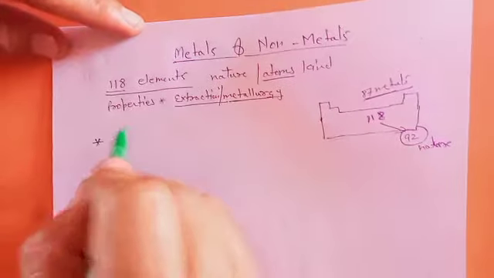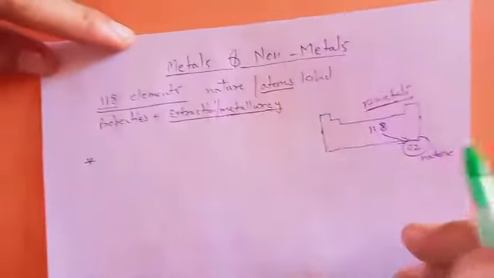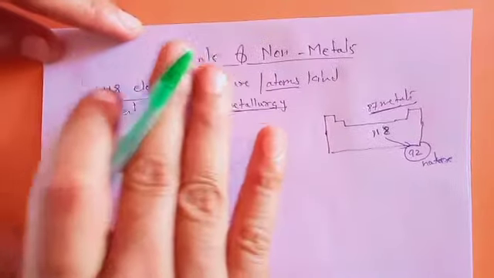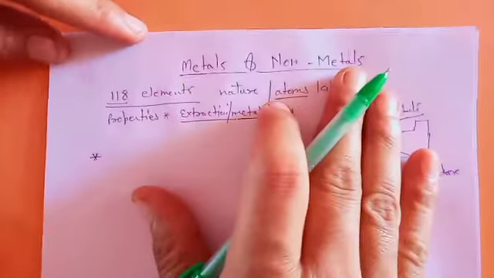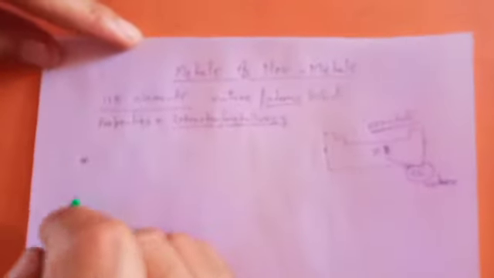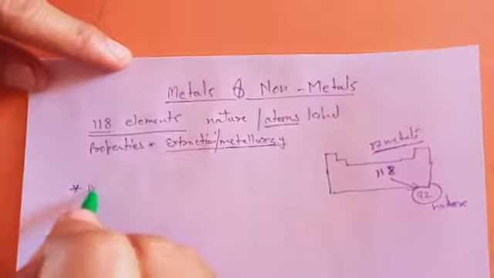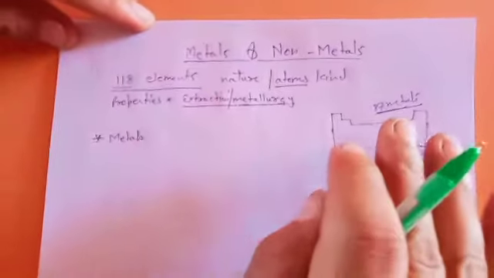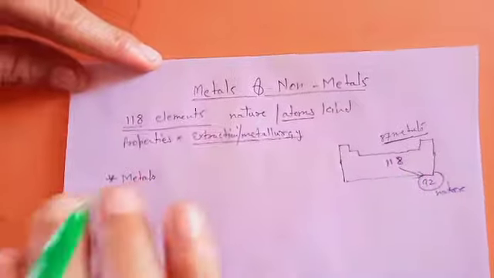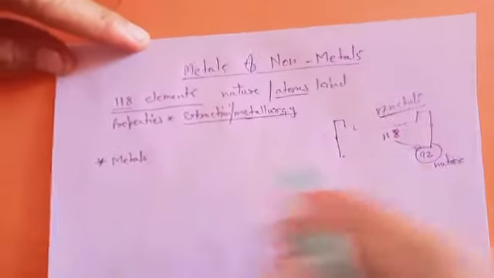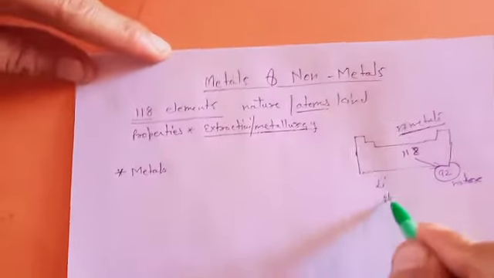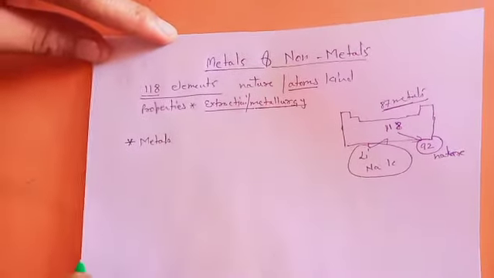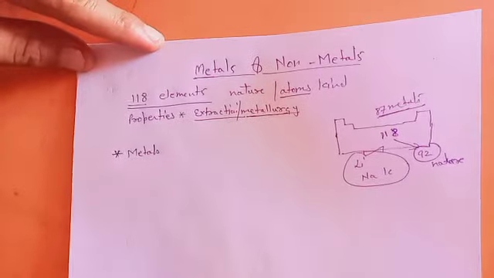So we have to discuss the properties of these 118 elements in this chapter, whether they are metallic or non-metallic. Let's first talk about metals. For example lithium, sodium, potassium are known as metals. You have read these examples in previous classes.